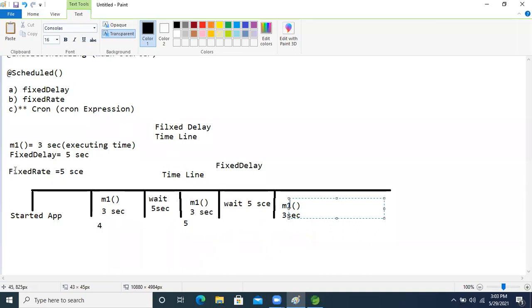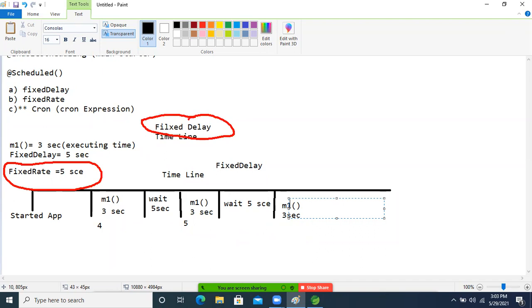This concept is nothing but fixed rate. In fixed delay, what will happen now? In fixed delay, our method takes 10 seconds and our waiting time is 5 seconds, but after execution of the method, our container will still wait 5 seconds.